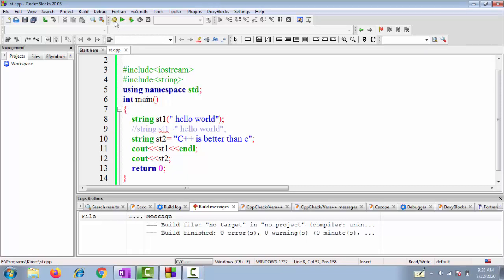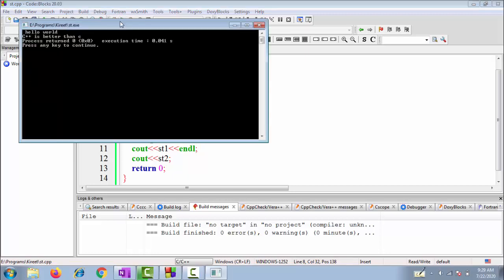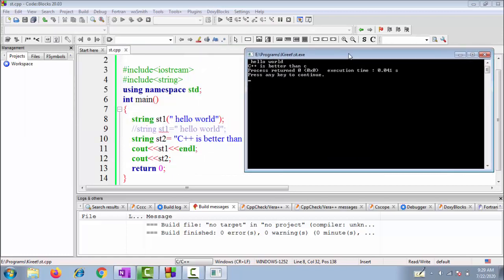What we have created is a constructor. We have passed the message inside the constructor of string. This st1 is an object, and as soon as the object is created, I am passing the message. Don't worry about what a constructor is, we'll discuss this topic in subsequent lectures. For now, just remember that there is a second alternative of initializing the string.